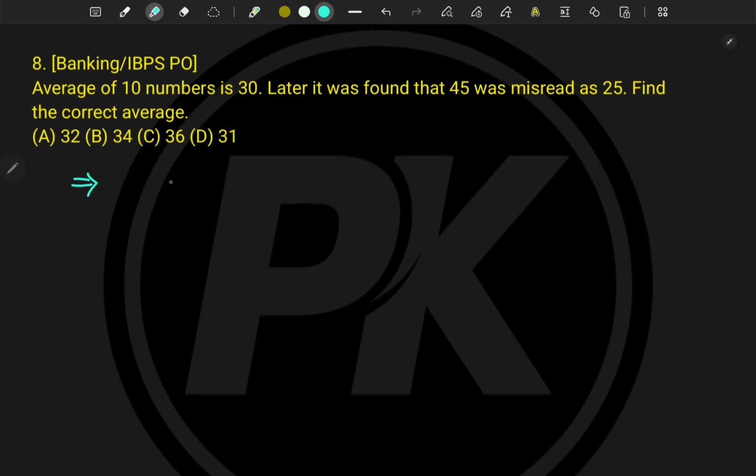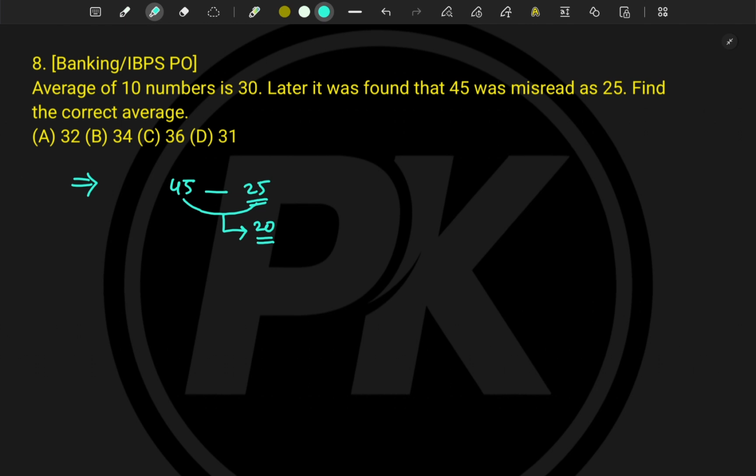How did I do that? Because 45 was misread as 25, the difference between these two numbers is 20, right? That means the 20 was missed while calculating the average itself. The logic you understood, right?